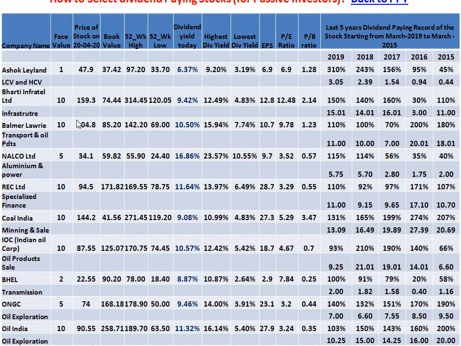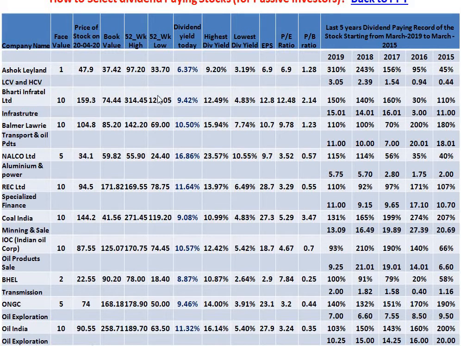So I'll take one more example. Another company is Bharti Infratel. On the 20th, its stock was moving around 159.3. Book value of this stock is 74.44, so the price is about 2.14 times the book value. During the 52 weeks, the highest rate was 314 and the lowest rate was 120.05.